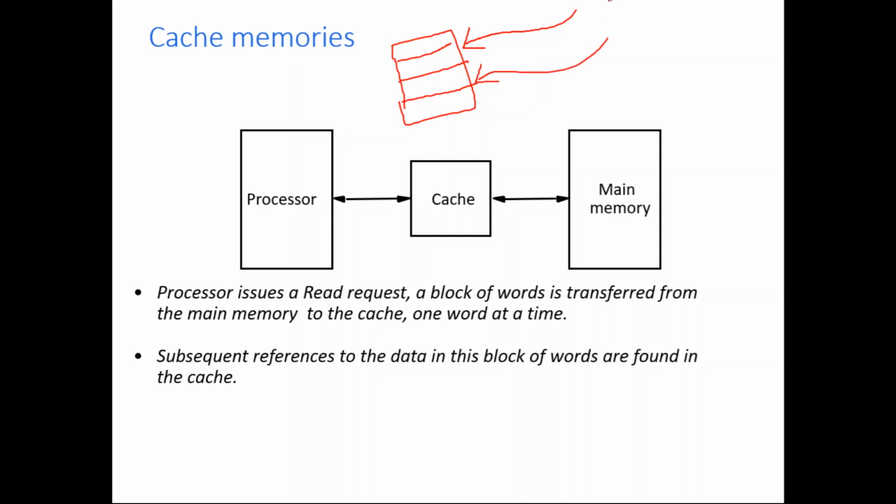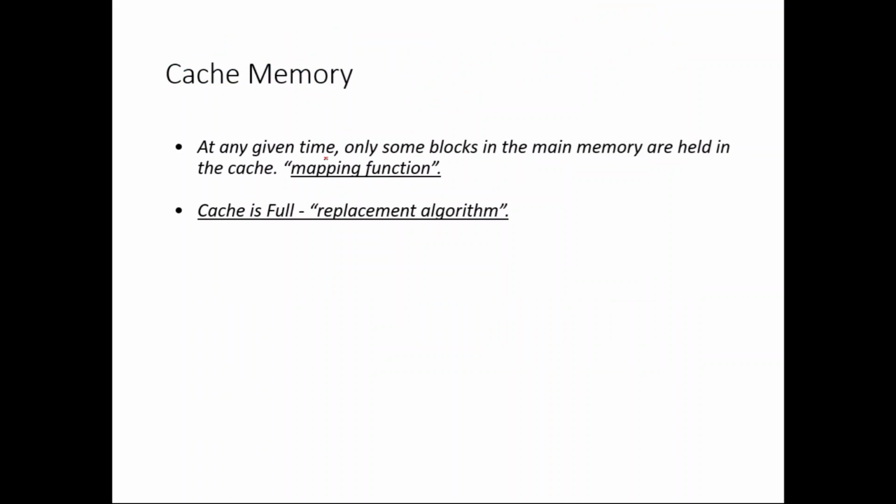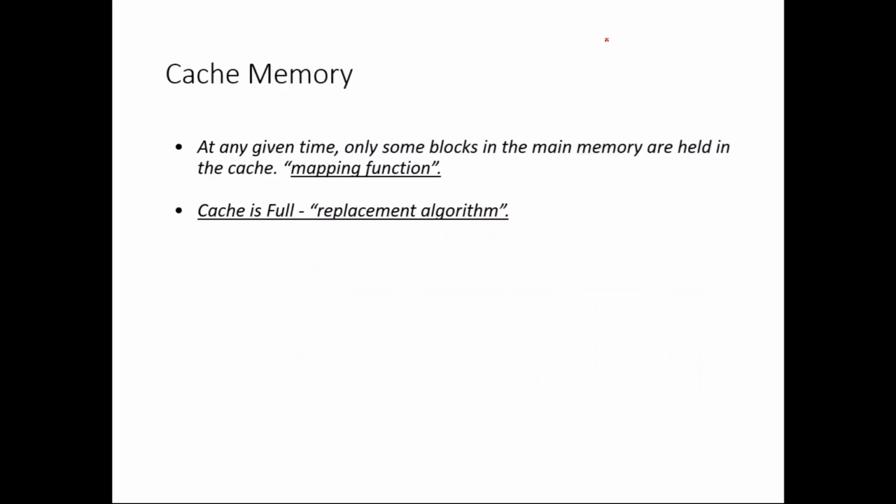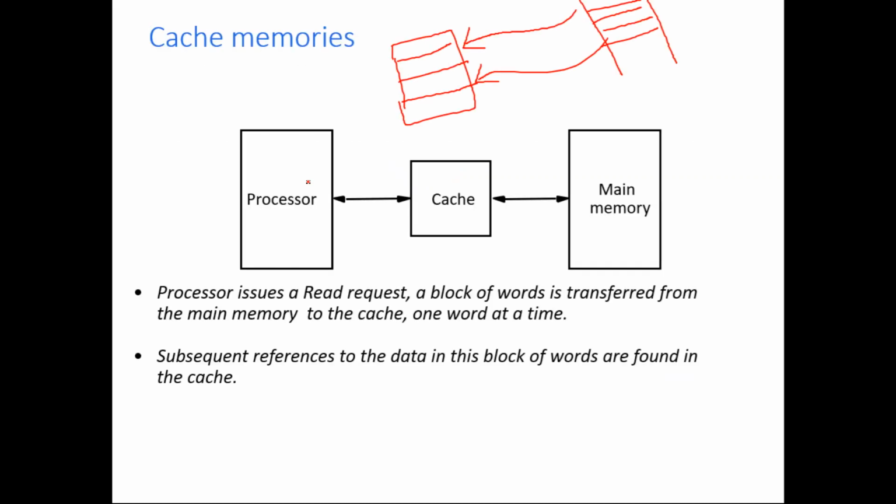So whichever portion of the main memory is available in cache memory, those blocks will be present both in the main memory and also in the cache memory. So there should be some mapping function which connects the blocks of main memory with the blocks of the cache memory. We'll be discussing this mapping function later in the next lecture in detail, but this is for your understanding. At present you should know that cache memory contains only information which is present in the main memory.